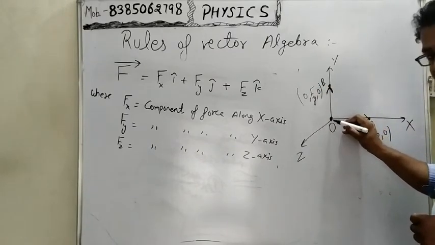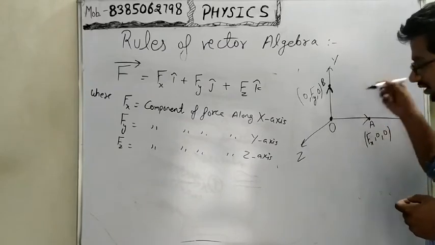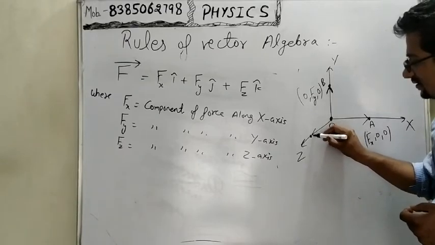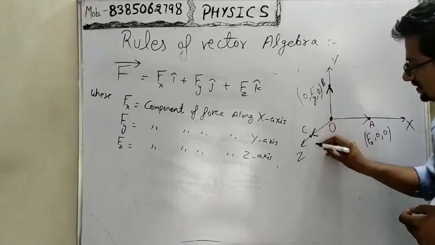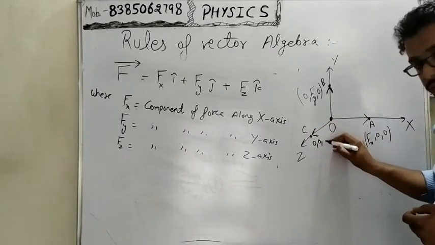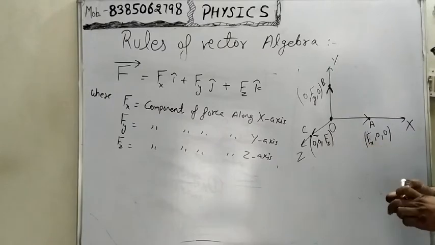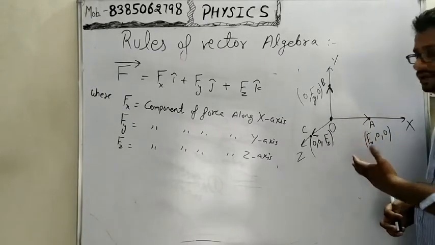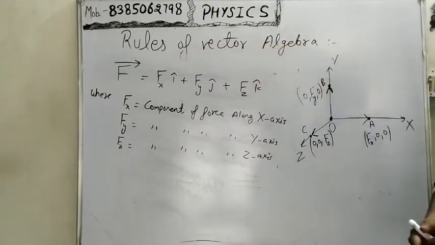Now assume that an object is here again and we displace it along the axis z, and this object reaches from point O to point C where the coordinate will be 0 comma 0 and fz. There is some similarity of the mathematics coordinate system with the vectors. These are the values and these show the directions.